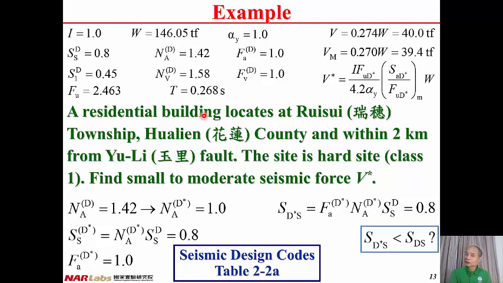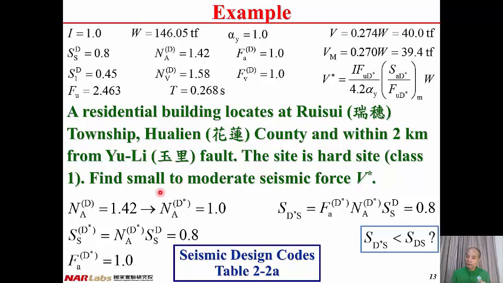A residential building located at Ruishui Township, Hualien County, and within 2 kilometers from Yuli Fault, and the site is a hard site. The question is to find small to moderate seismic force V star.